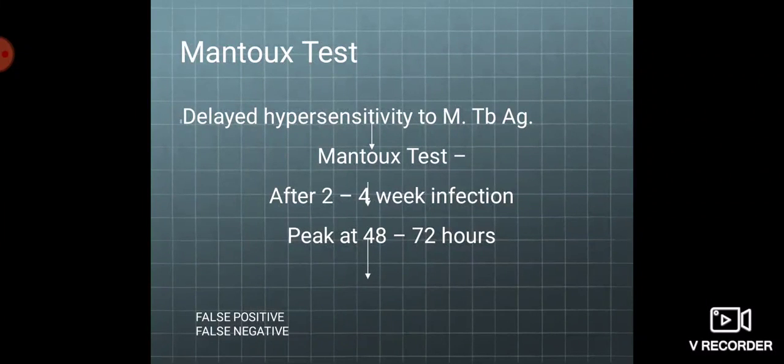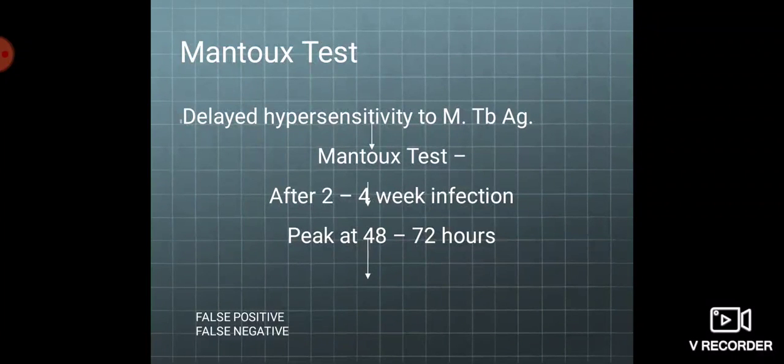If the induration is more than 15 millimeter in size, it is a positive Mantoux test, and if it is less than 15 millimeter, it is a negative Mantoux test. It suggests a delayed type of hypersensitivity reaction to M. tuberculosis antigen.